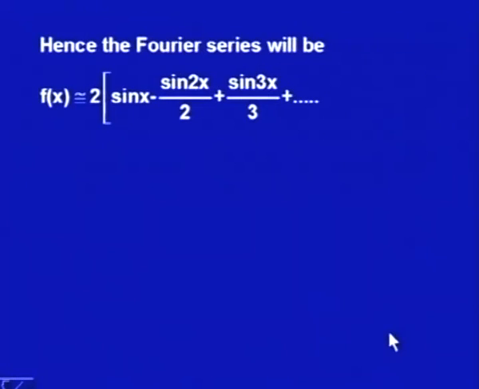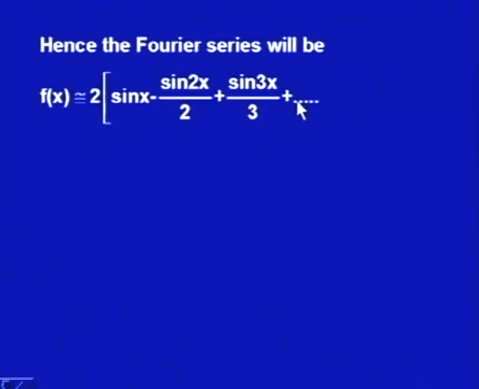So, finally for the Fourier series, a naught and a n we have got 0, and taking this 2 as common, the first term is sin x, the second term is minus 1 by 2 sin 2 x, plus sin 3 x with 1 by 3, and so on it will go on, and the next sign would be minus actually. So, this is my Fourier series.